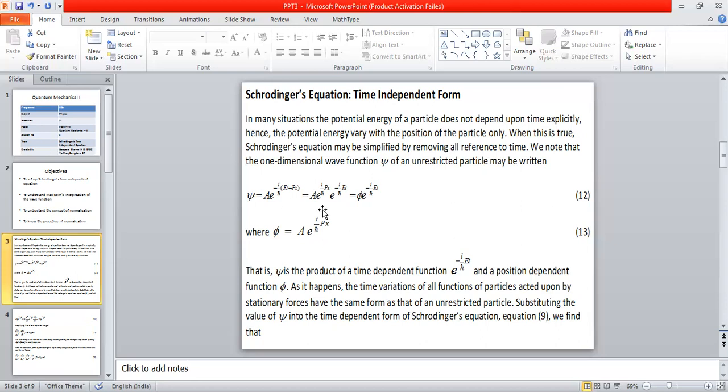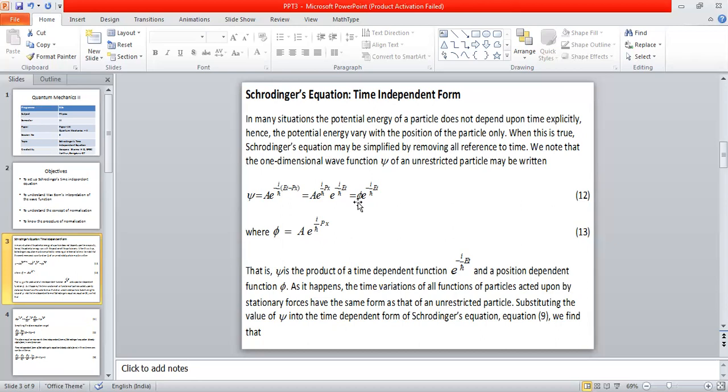Now, this wave function can be split into 2 parts: A into e power i by h cross px, into exponential minus i by h cross into Et. This is a very simple mathematical simplification. The function A into e power i by h cross px is a function of the x coordinate only, because we are discussing the one-dimensional case. They can be put together and called one single function, which I have written as phi. So phi is a function of only the x coordinate.